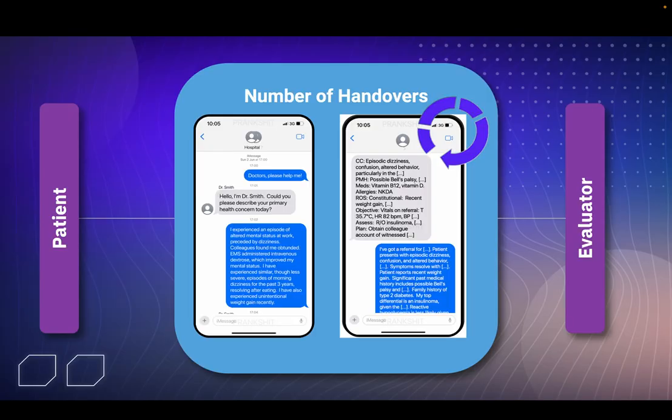So moving on to Tom. I was looking at the number of handovers. So the start was the same with the patient getting triaged, but then a doctor looked over all the notes and wrote a bit of a patient note there. You can see the chief complaint, history, whatever. And then another doctor read that note and did a verbal handover. And I've got a loop there, so they just keep repeating that cycle n number of times. So wrote down a patient note, did a verbal handover, wrote a patient note, did a verbal handover.